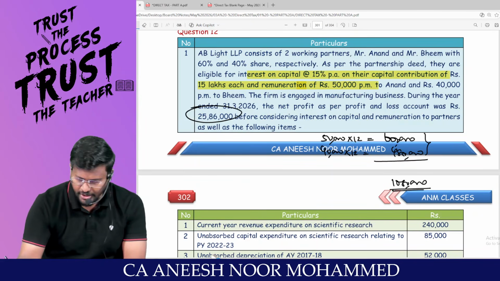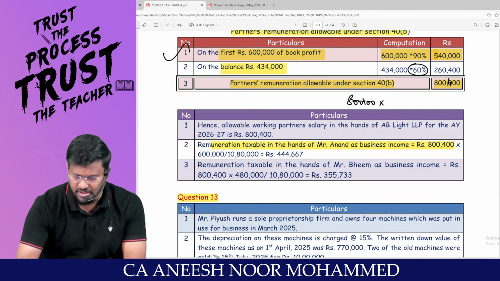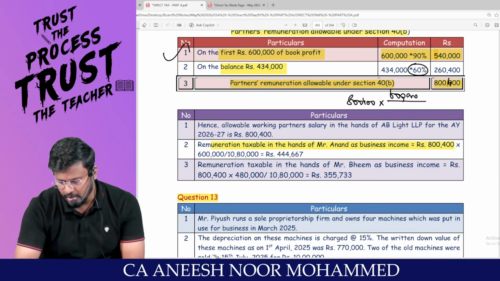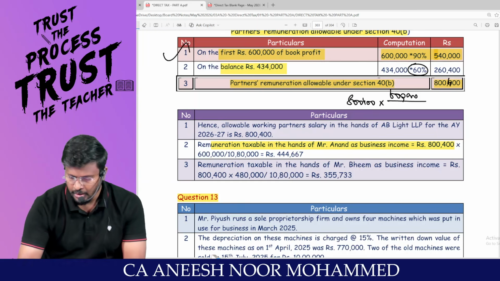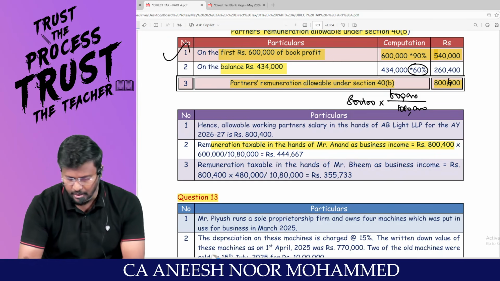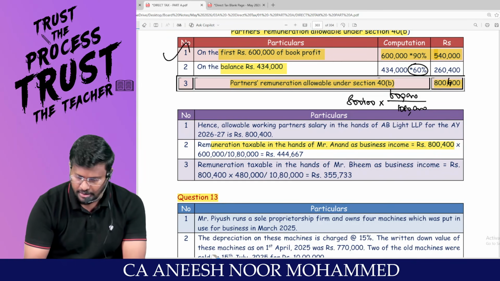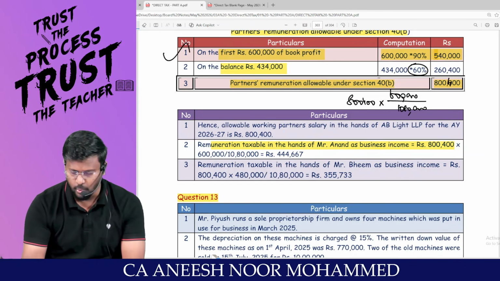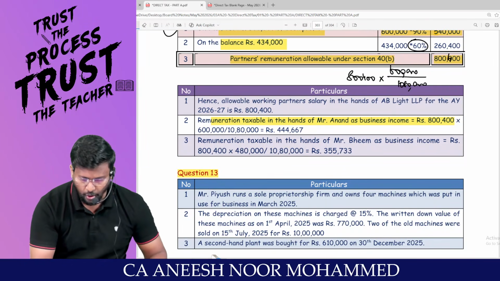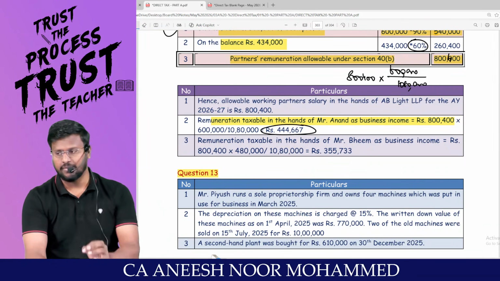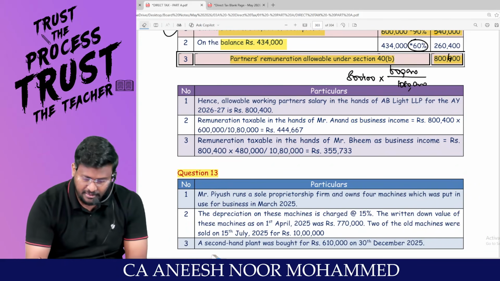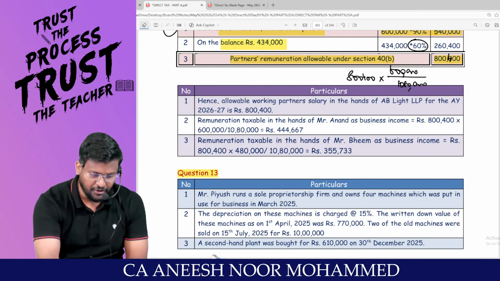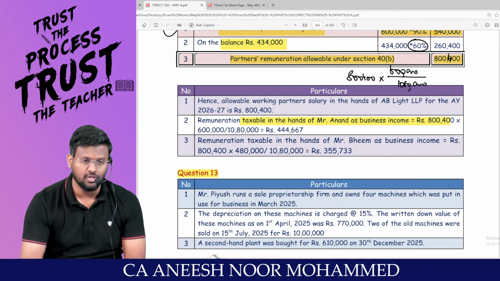What is the remuneration as per partnership deed for the first partner? 6 lakhs, divided by the total remuneration allowed as per partnership deed. So calculator man, 8,00,400 into 6 lakhs divided by 10,80,000 comes to 4,44,667 rupees, which should be taxable in the hands of the first partner under the head profits and gains of business or profession.